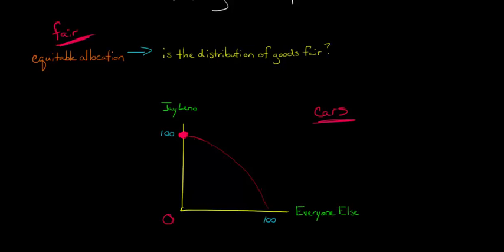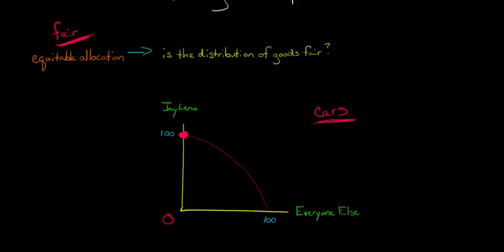This is the set of all the possible efficient in production allocations. Because we're here, this is Pareto optimal, or optimal in terms of production, right?